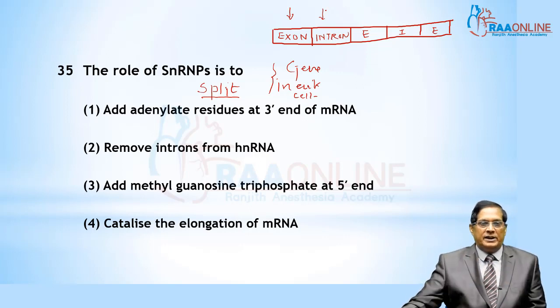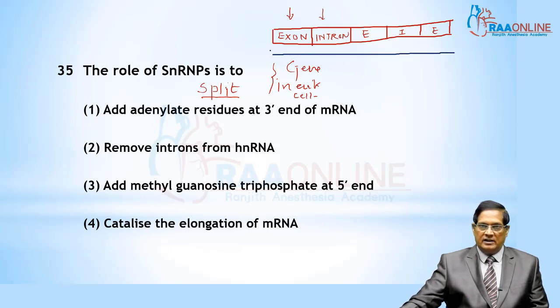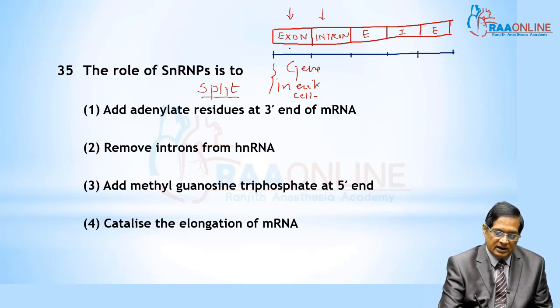At the time of transcription, this entire DNA is transcribed as a whole, so that the RNA has introns as well as exons. That is, the formed RNA has intron as well as exon. This is the exonic portion, this is the intronic portion, and again exon, again intron, again exon.